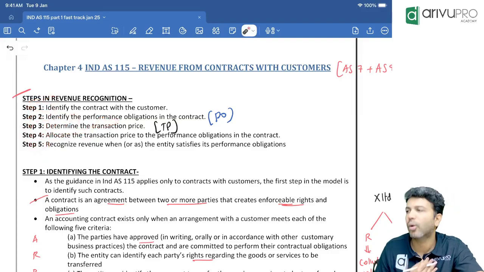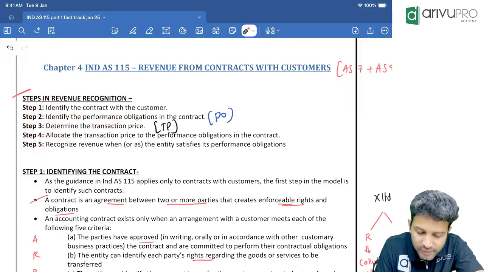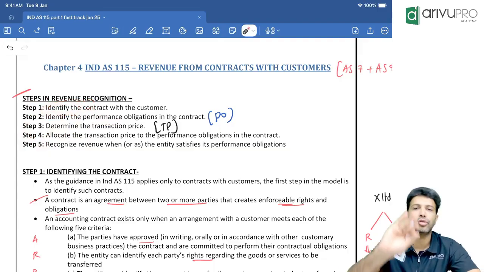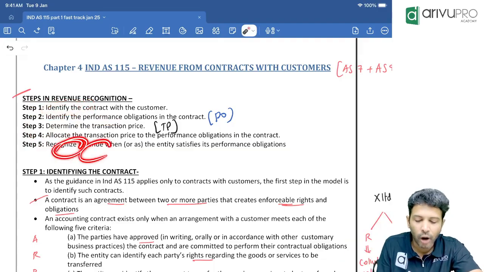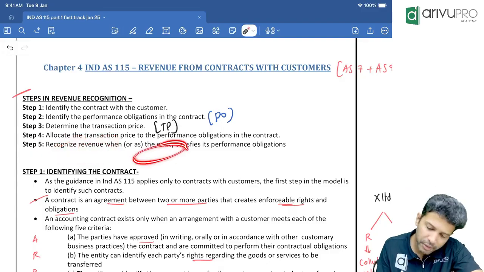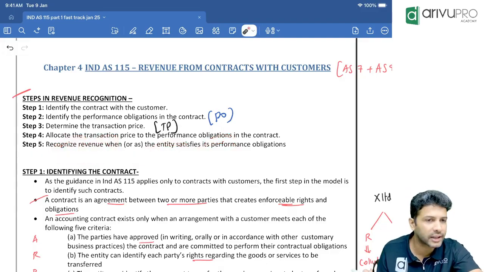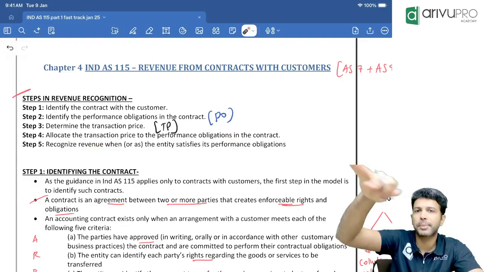So for the time being, what I want you to do in this topic is, if we are in step number 1, I want you to focus only on that and not worry about how much revenue to be recognized. That's step number 5. We have a lot of questions. There we will take it up. Okay, now only that particular ambit you keep it.